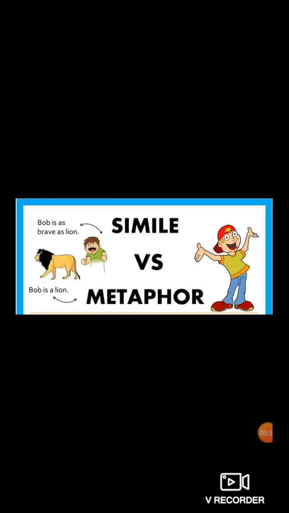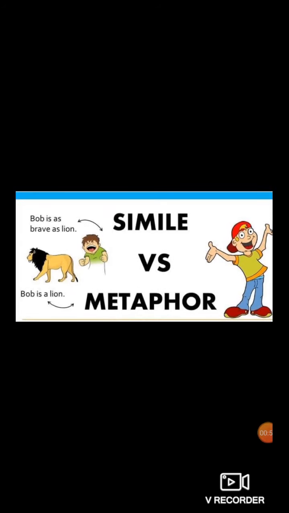Here also the example is given. Bob is as brave as a lion. So Bob is being compared with a lion by using which word? As. Second example, Bob is a lion.